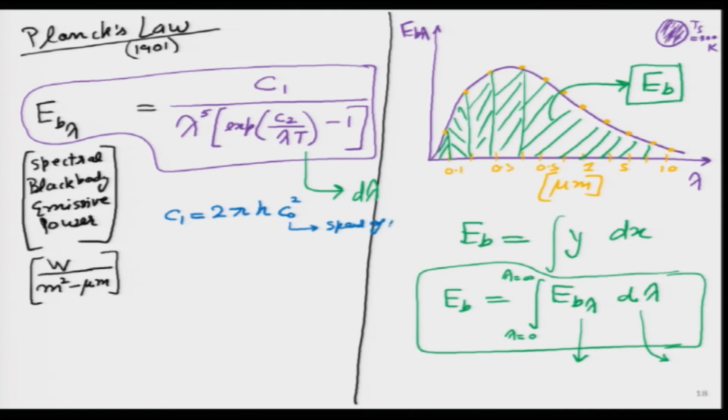Speed of light, or I can say speed of electromagnetic wave, because light is only that portion of the electromagnetic wave that we can see. What is this small h? Do students remember what was small h? So, this was Planck's constant.